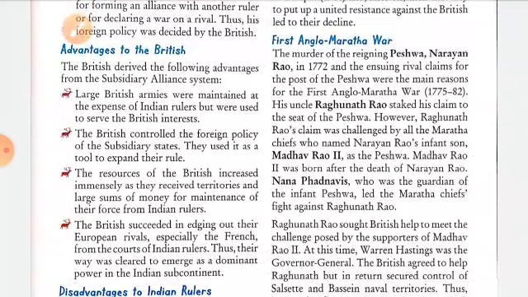These were the advantages of the Britishers from the subsidiary alliances. First, they got a huge amount to maintain their army. They controlled the foreign policy of the Indian states.